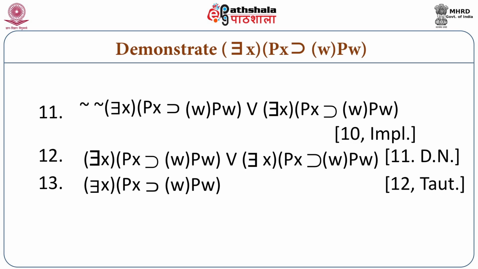Everything remains the same, and we move on to step number 13, which is just the application of the rule of tautology, because both the parts, that is, the disjuncts, are the same. So we can arrive at step number 13, which is: there is an x such that if x is p, then for all w, wp. So we have demonstrated the truth of this sentence.